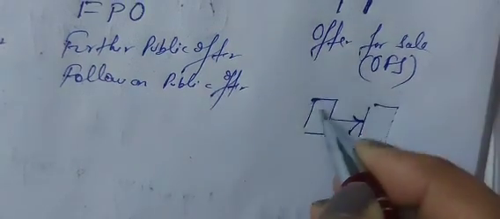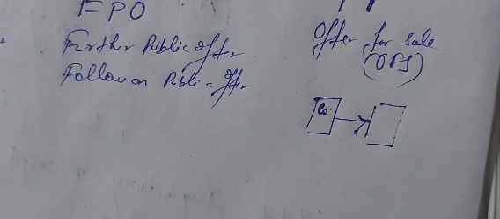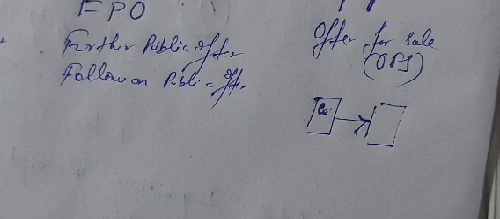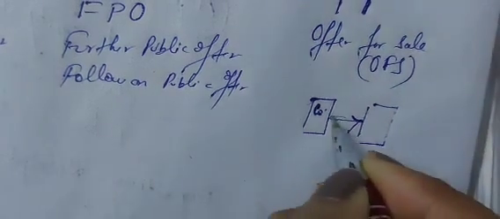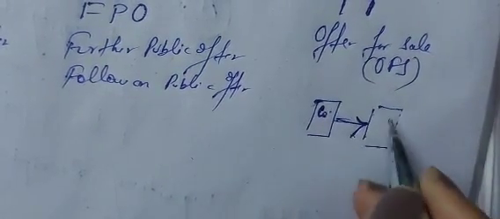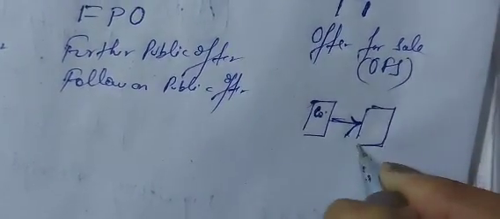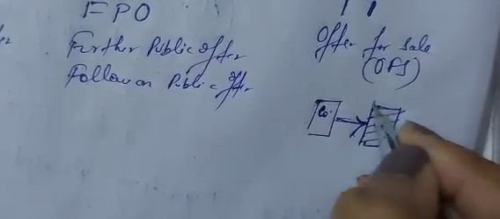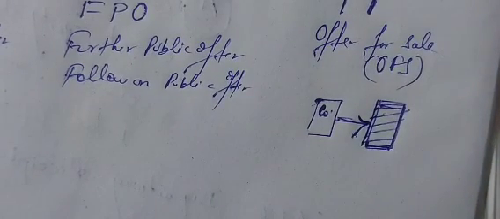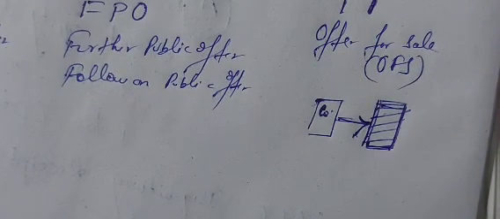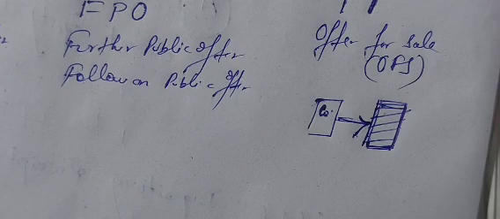So the company, in order to avoid all kinds of complex legal formalities, is giving the responsibility to an issuing house. Now this issuing house will comply with all the legal formalities required to issue the shares. It will issue the prospectus as well, and comply with all the legal formalities relating to issue of securities on behalf of the company. This is offer for sale.